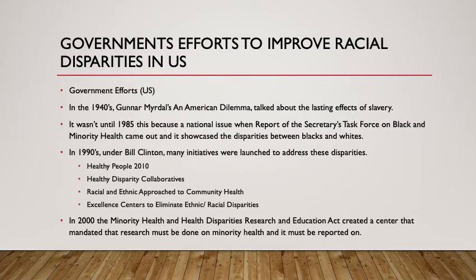Some of the government's efforts to improve racial disparities in the U.S. In the 1940s, Myrdal's An American Dilemma talked about the lasting effects of slavery. It wasn't until 1985, when it became a national issue, that the report of the Secretary's Task Force on Black and Minority Health came out and showcased the disparities between blacks and whites. In the 1990s, under Bill Clinton, many initiatives were launched to address these disparities. In 2000, the Minority Health and Health Disparities Research and Education Act created a center that mandated that research be done on minority health and reported on.